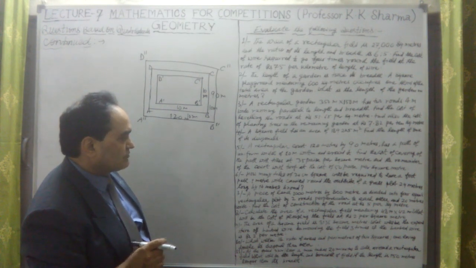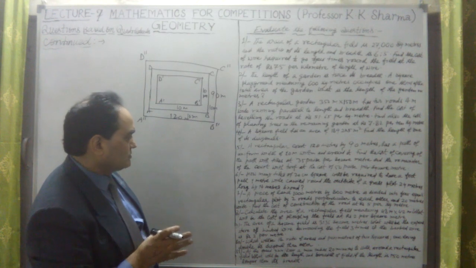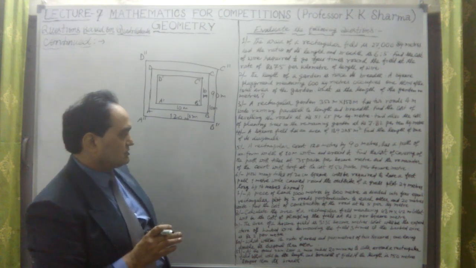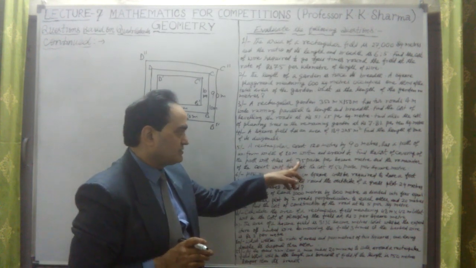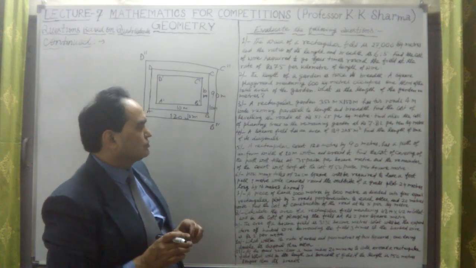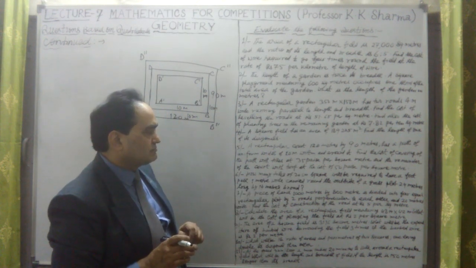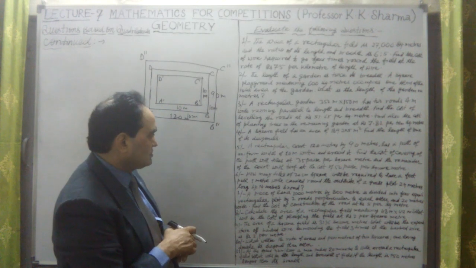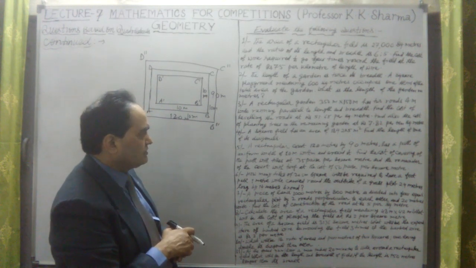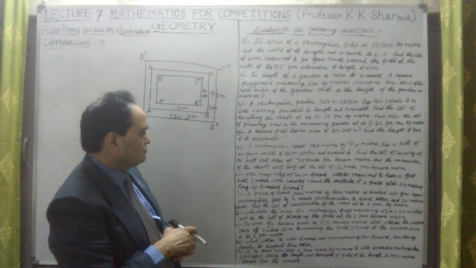square meter. Find the cost of covering the path with tiles at 35 paise per square meter. Okay, so cost of tiling the path of uniform width of 10 meter. It has a path of uniform width of 10 meter.